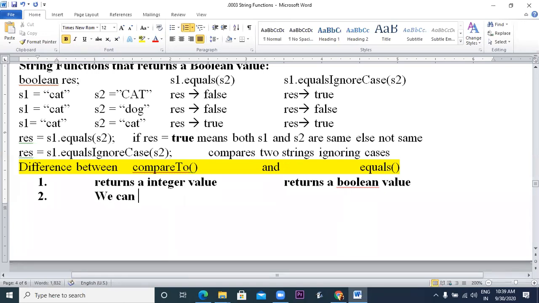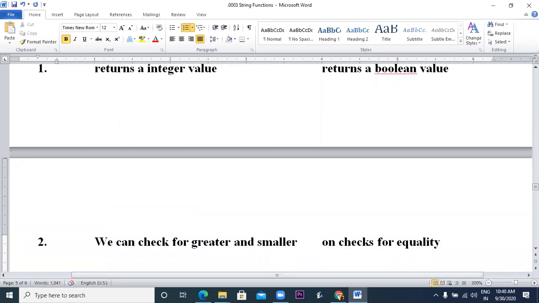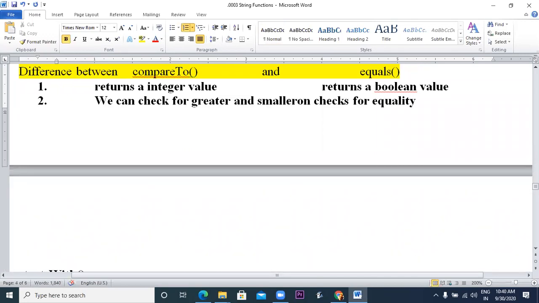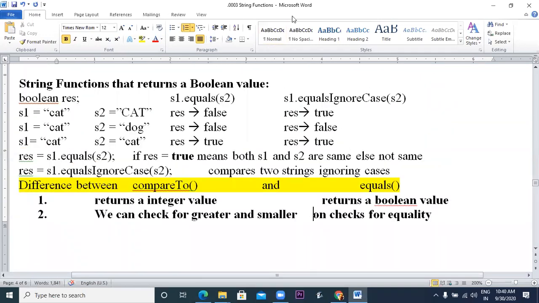We can check for greater and smaller lexicographically, but in the case of equals, it only checks for equality and nothing else. It will check only for equality and will not be able to check for anything else. So keep these two differences in mind between compareTo and equals, and the difference between equals and equalsIgnoreCase.